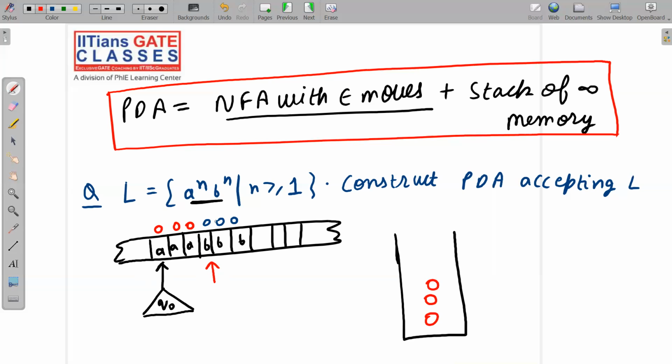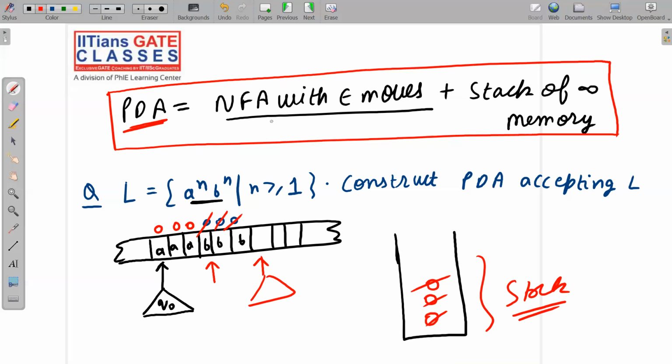So now when the blue balls come, what will you do? You will start cutting. You will throw away a blue ball and throw away a red ball from here. Next, you will throw the next blue ball and next red ball, next blue ball and next red ball. That's it. So you will say that we have read the entire string, and your stack is also empty. The stack is also empty. That means the string will be accepted. So this is the basic idea about your PDA.